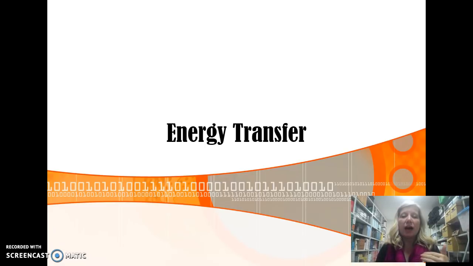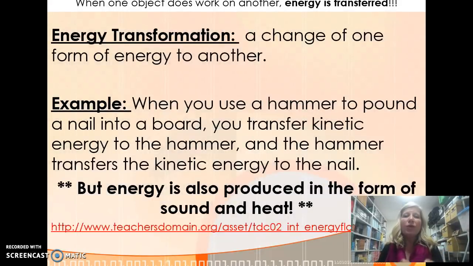Now let's talk about energy transfers. When an object does work on another, energy is transferred from that object to the other object. So energy transformation, basically, when work is done, on your notes, energy is transferred from one object to another. Energy transformation is a change of one form of energy to another, and it can be different types of energy too. For example, when you use a hammer to pound a nail into the board, you're transferring that kinetic energy to the hammer, and the hammer transfers the kinetic energy to the nail. But energy is also produced in the form of sound and heat.